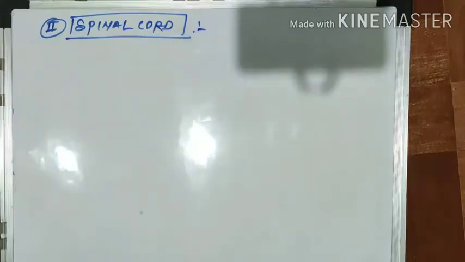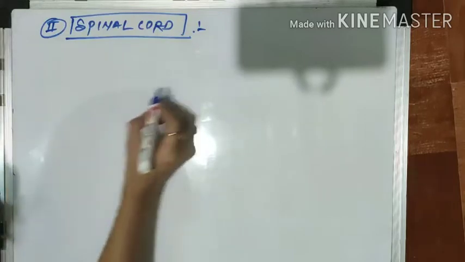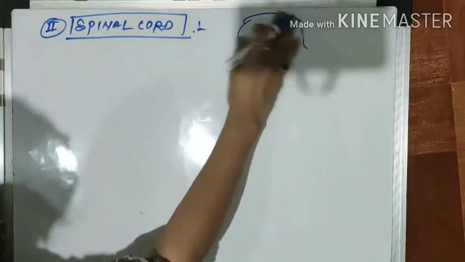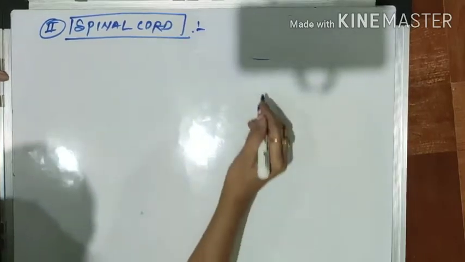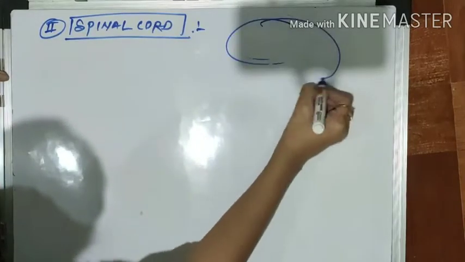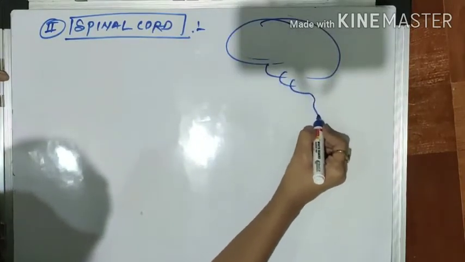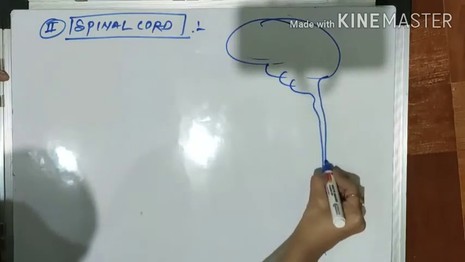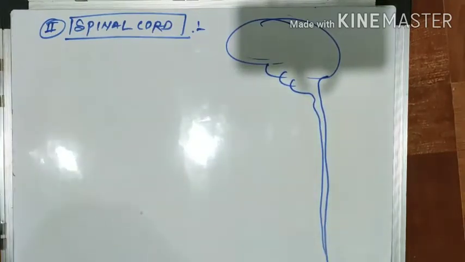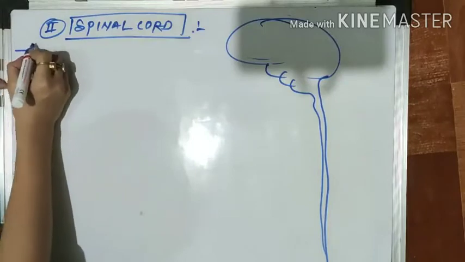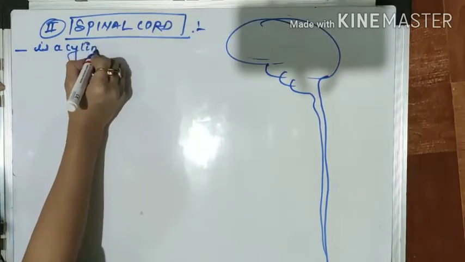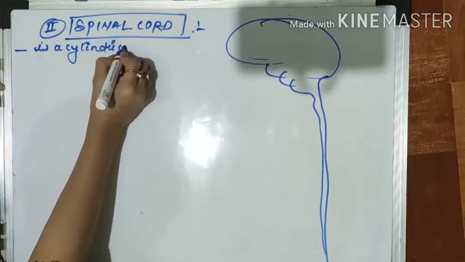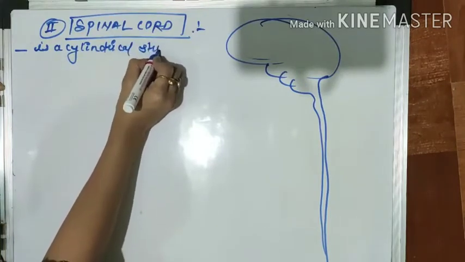Now, as you know, what is the spinal cord? From this brain, suppose this is a brain, right? And from that, this spinal cord is continuing. Understood? So the spinal cord is a cylindrical structure.